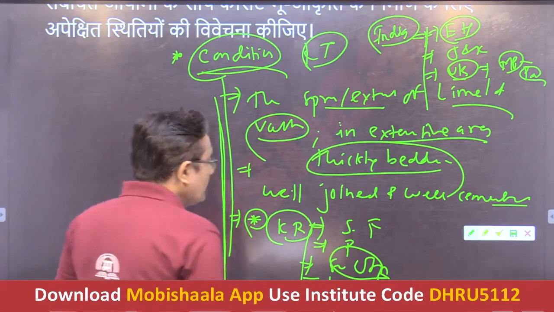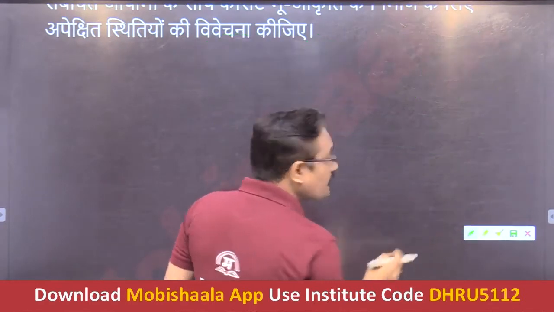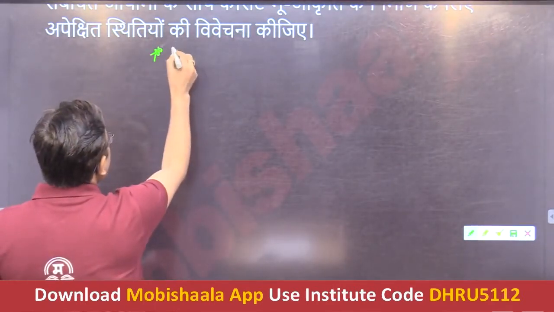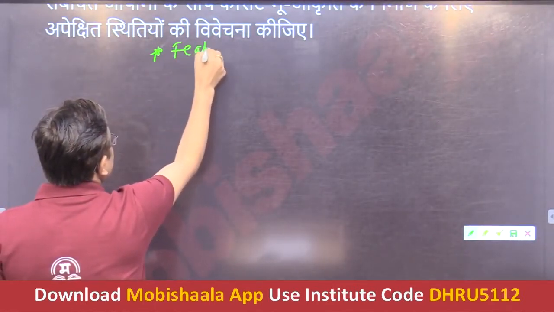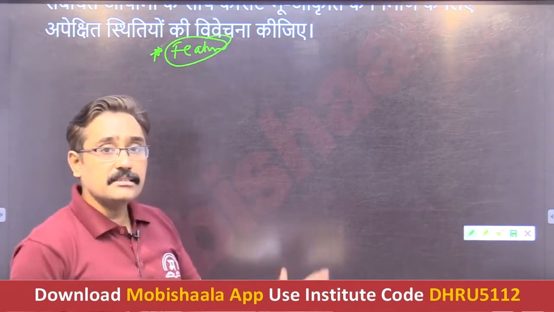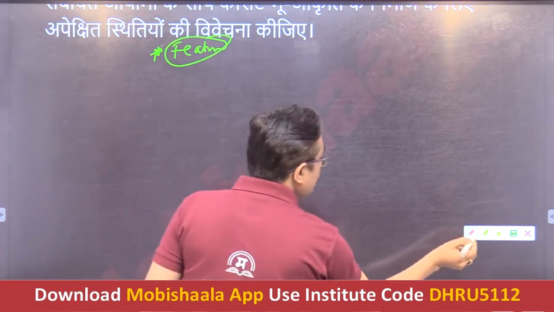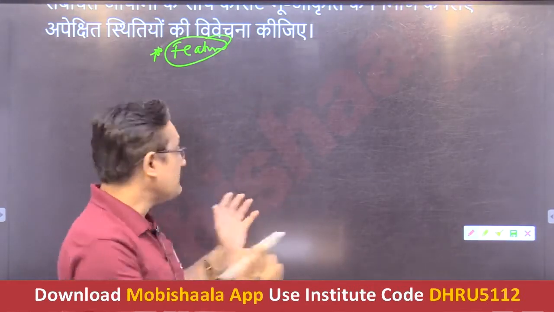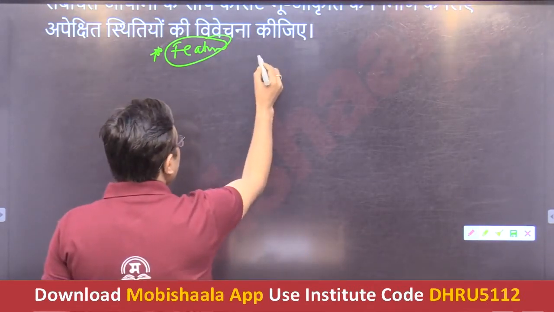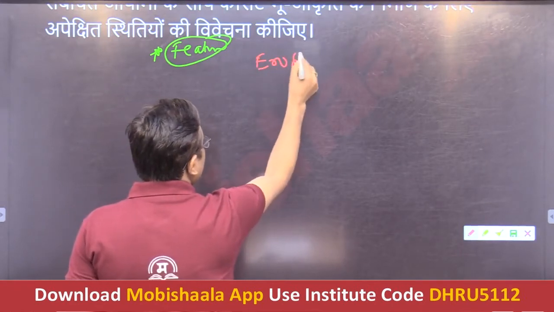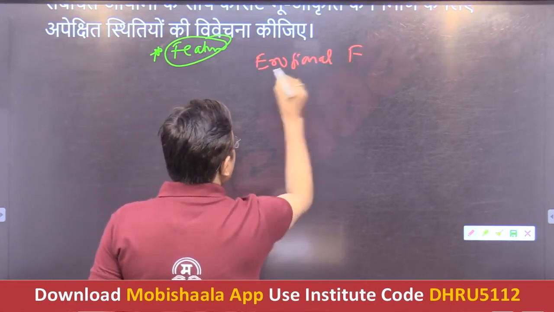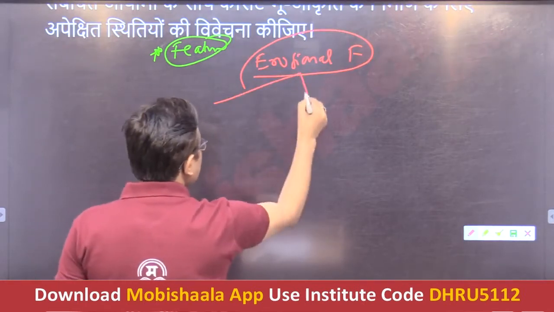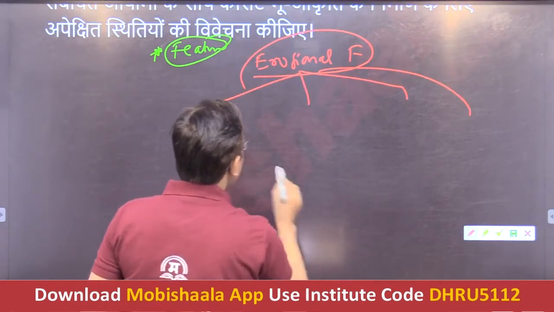Now, after that, you have to come to the second part of the question. The second part has the various features. As far as features are concerned, you can make a chart, because there are two types of features: one is the erosional features, and second are the depositional features.